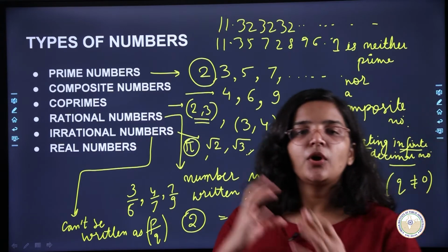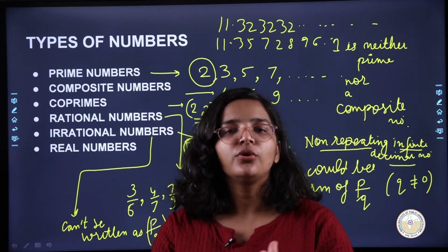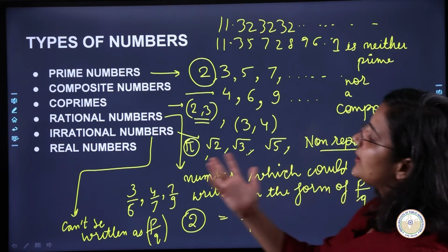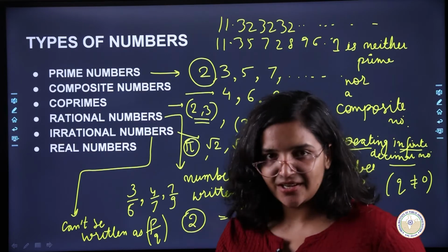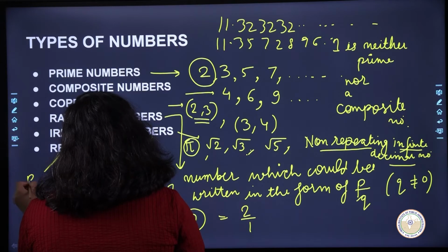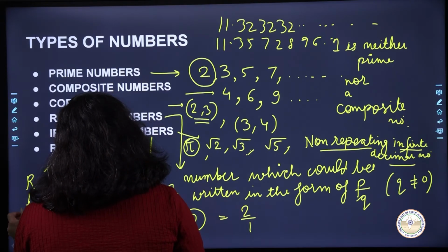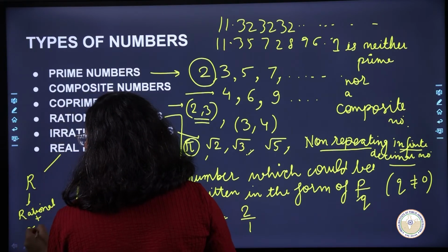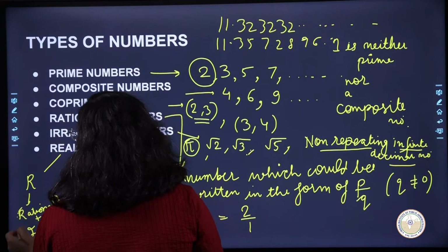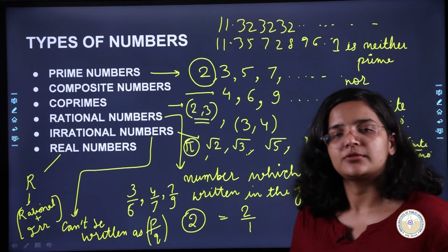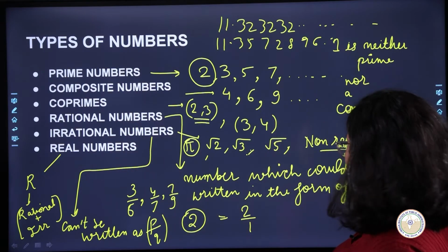Now if you combine rational numbers and irrational numbers, take the collection of both, then we call them real numbers. So a real number is nothing but a set of rational numbers and irrational numbers. Okay, so real number is represented by R. If you take the combination of rational plus irrational numbers, you will get what is called real numbers. All right, so these are the different types of numbers.